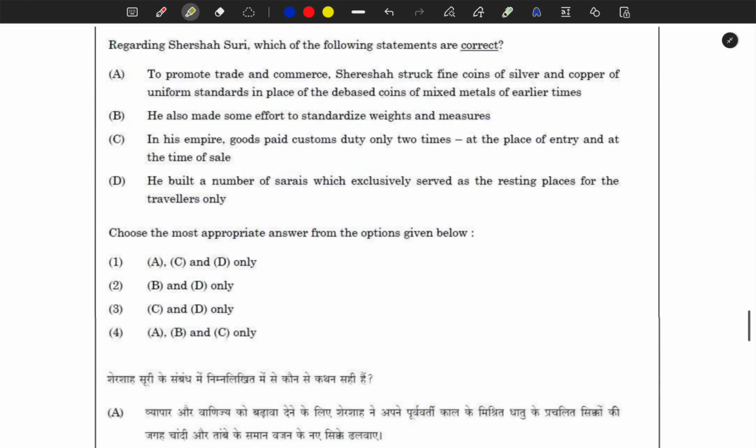Next question is that regarding Sher Shah Suri, which of the following statements are correct? Again you have to focus on the terminology. To promote trade and commerce, Sher Shah struck fine coins of silver and copper of uniform standards in place of debased coin of mixed metals of earlier time. I don't see any problem in this statement. Until and unless you see a problem in that, you don't think anything about it. But the thing is that put it in 70-30.